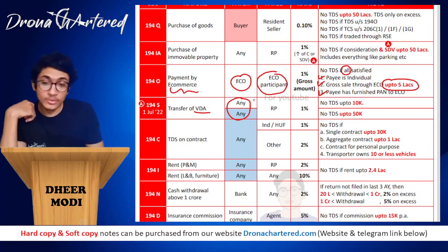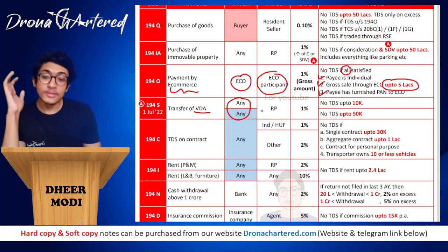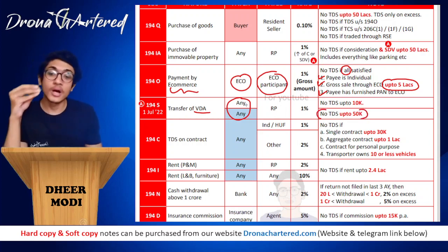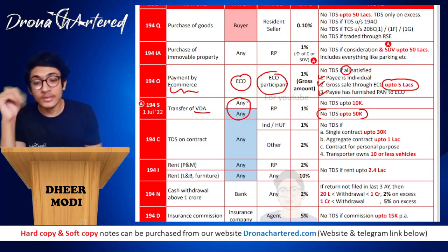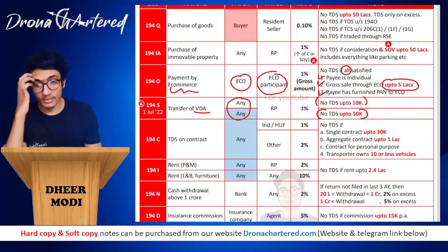So if you see, this is not blue, this is blue. So if this person has this specified turnover, in such a case, no TDS needs to be deducted up to 50,000. However, if the payer is not one of them, if he does not satisfy those criteria, then no TDS will be deducted up to 10,000, and above 10,000 TDS will be deducted.